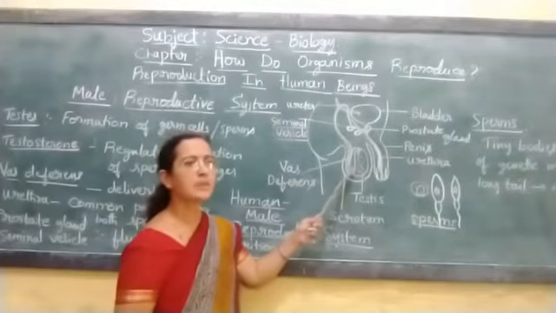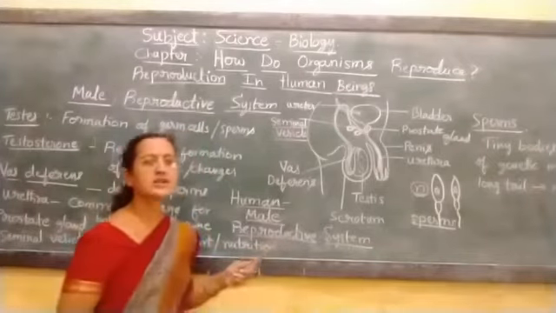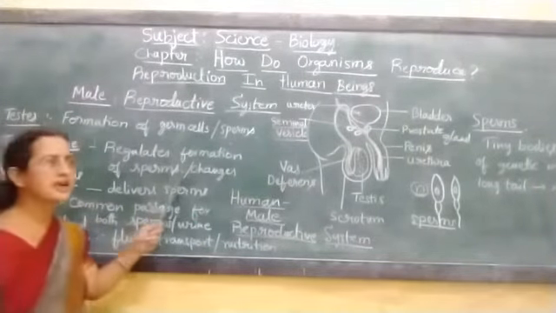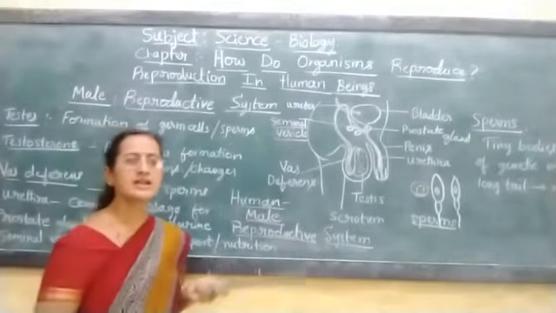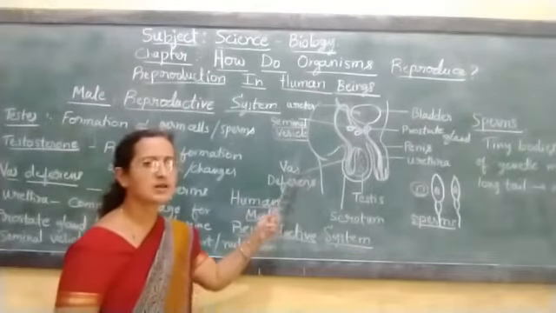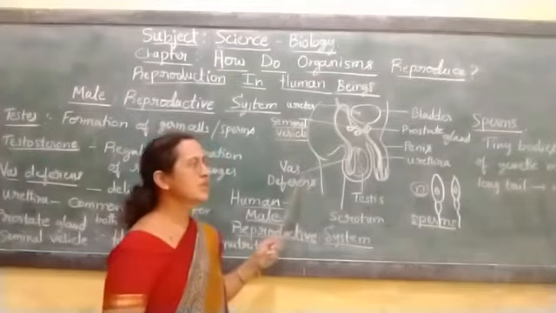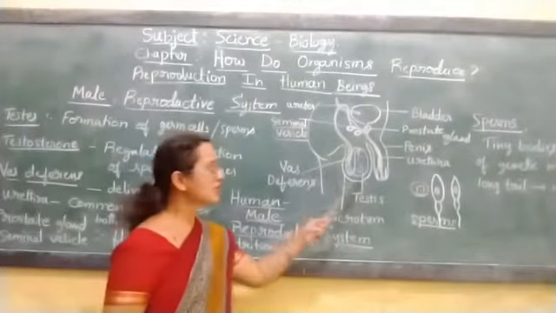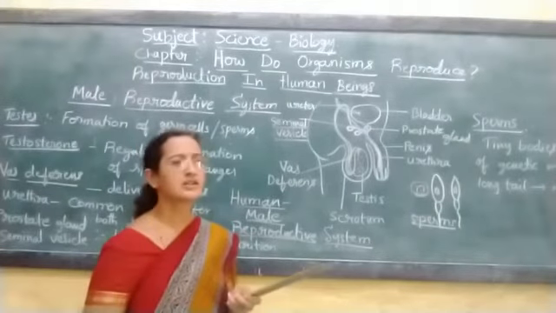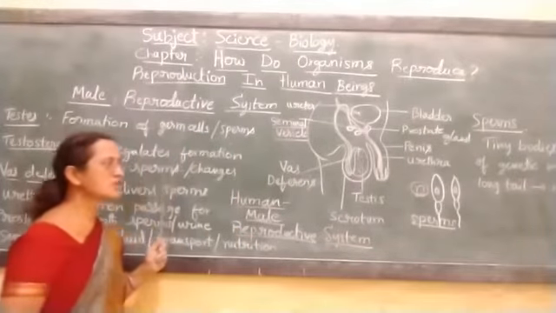This testis, apart from the generation of the sperms, also produces a hormone called testosterone. Testosterone is a hormone which regulates the formation of sperms, and it is also responsible for changes taking place in males which are concerned with reproduction. Some changes like the formation of the sperms, the appearance of hair on the face and the genital region, and the cracking of the voice, all these are because of this testosterone.